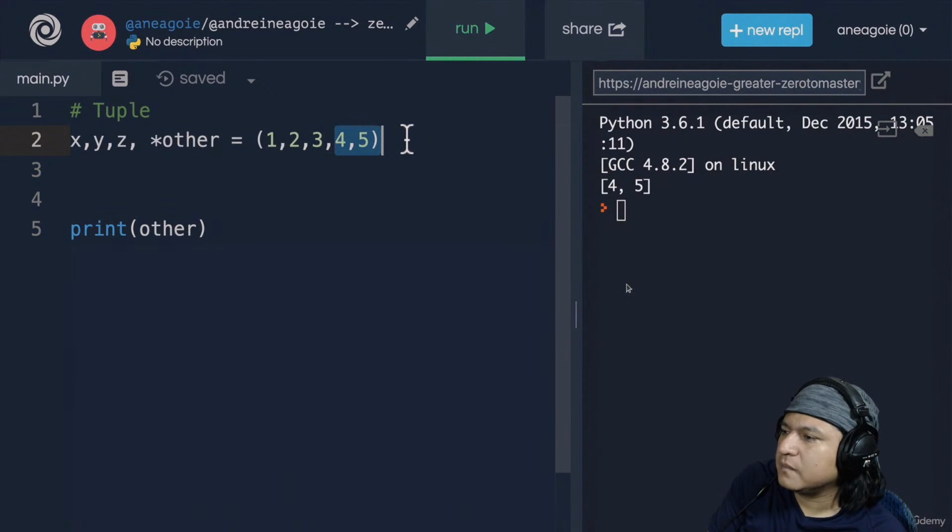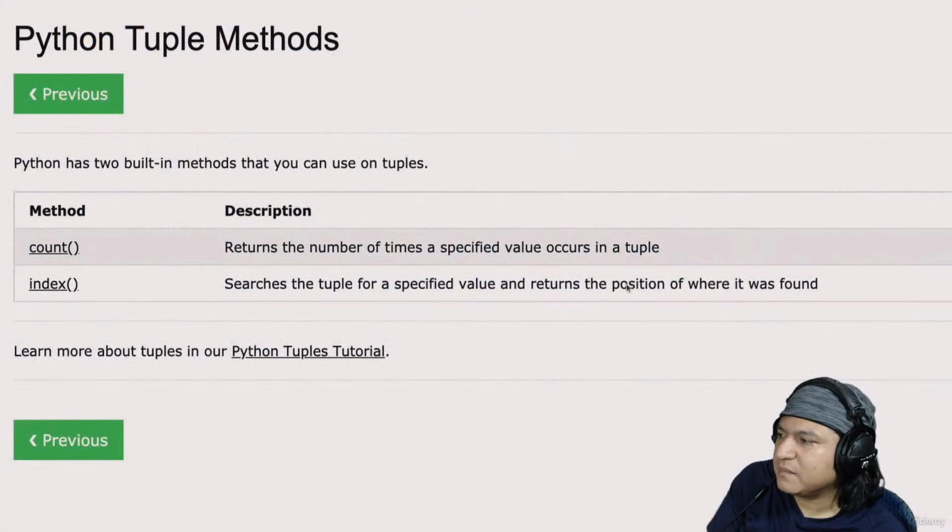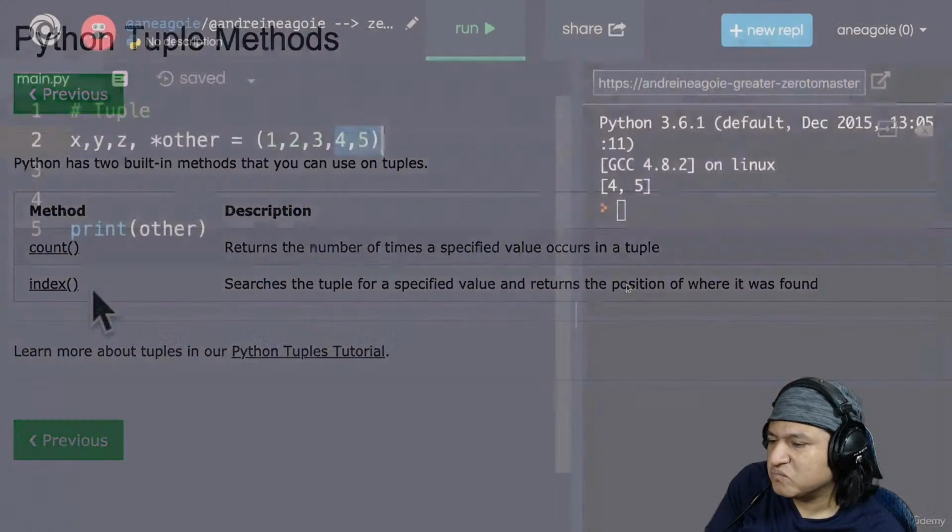All right, if your head doesn't hurt by now, don't worry, I have some good news. Luckily for us, a tuple has only 2 methods that we care about: count and index. So nice. Perfect. Guess what these mean?